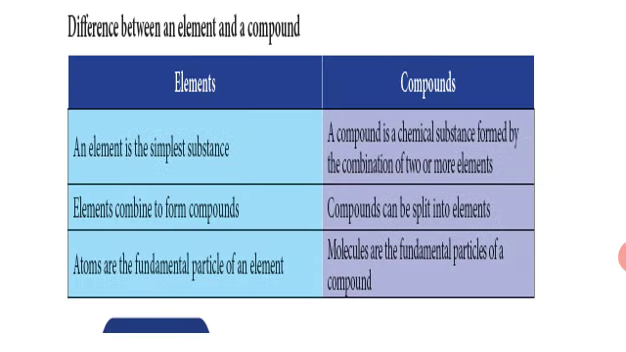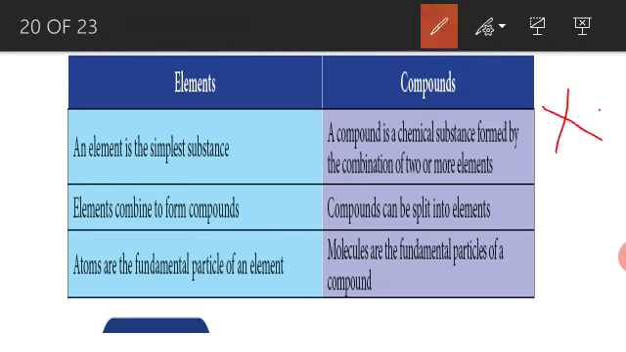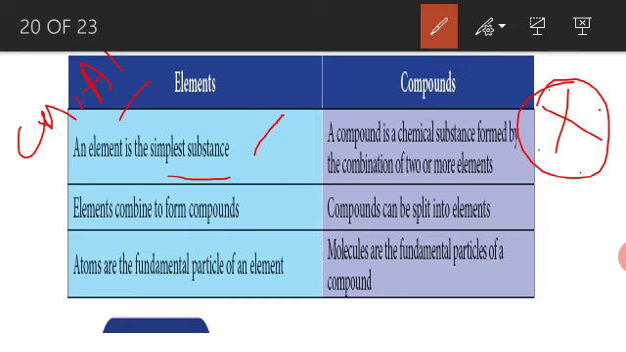Next, the difference between element and compound. This is also a very important question, with 5 more questions. I have given these questions as homework also. Listen. What is an element? An element is a simple substance. We know that elements are copper, aluminum, like that. Copper contains only copper atoms and aluminum contains only aluminum atoms. So an element is the simplest substance.